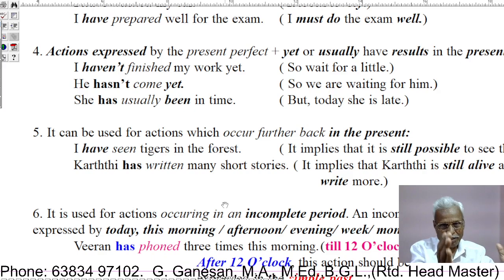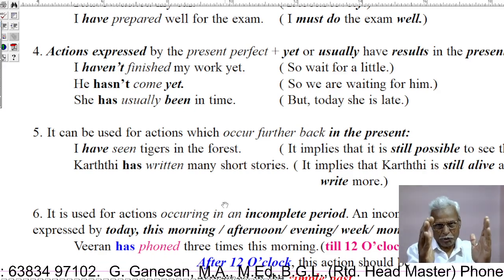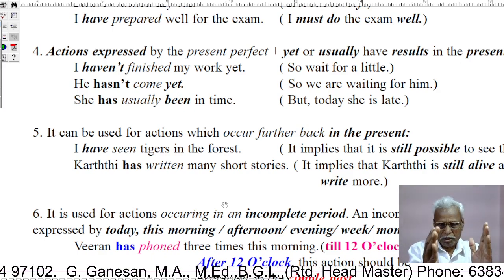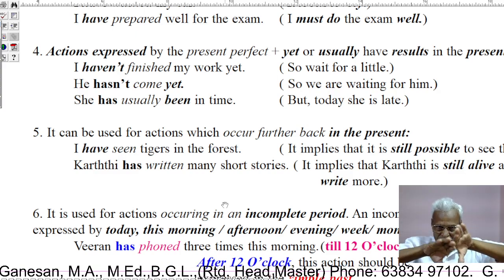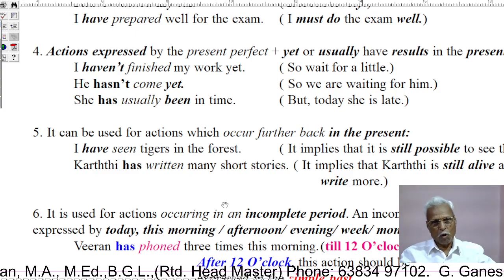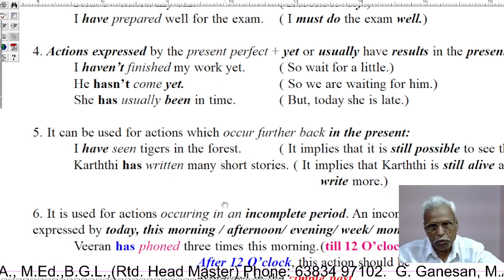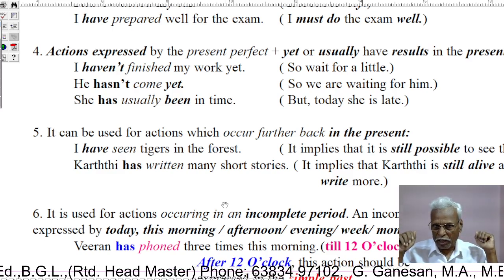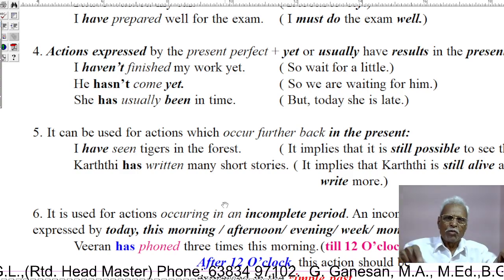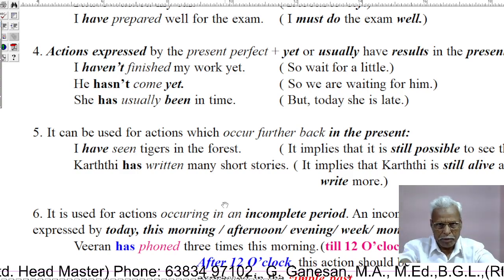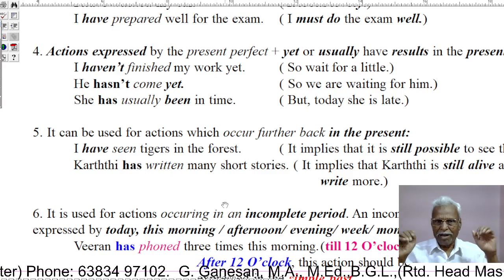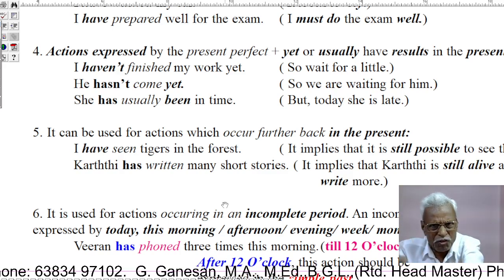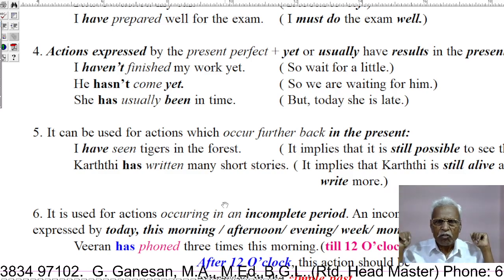When we say simple sentence using a present perfect, we have to convert it into a complex sentence. Then we will have the full meaning of it. I haven't finished my work yet. It means, as I haven't finished my work yet, wait for some time. He hasn't come yet. As he has not come yet, wait for some time. We are waiting for him.